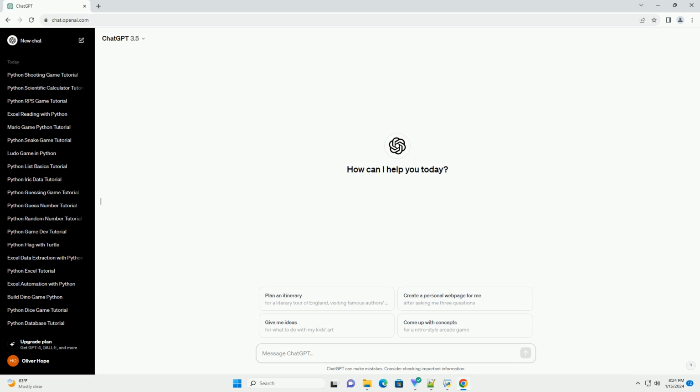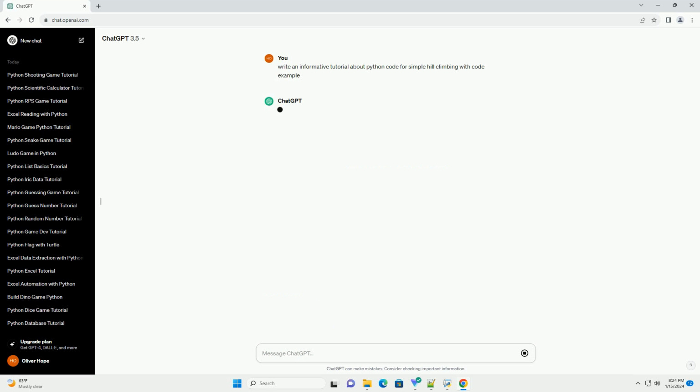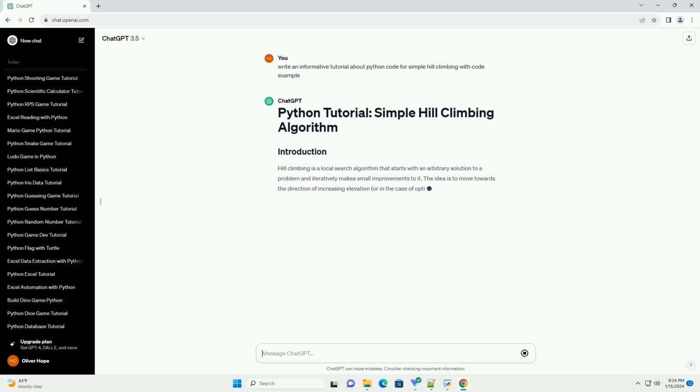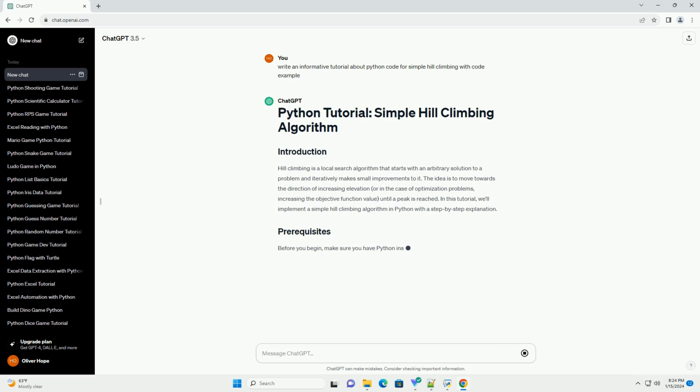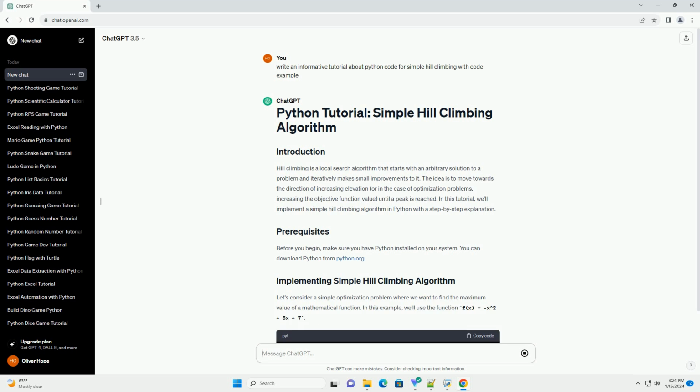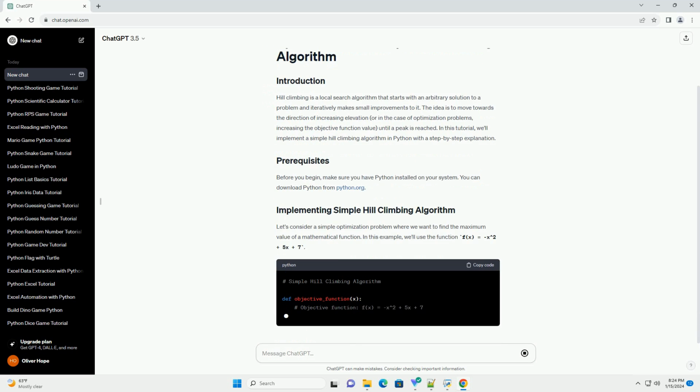Hill climbing is a local search algorithm that starts with an arbitrary solution to a problem and iteratively makes small improvements to it. The idea is to move towards the direction of increasing elevation, or in the case of optimization problems, increasing the objective function value, until a peak is reached.